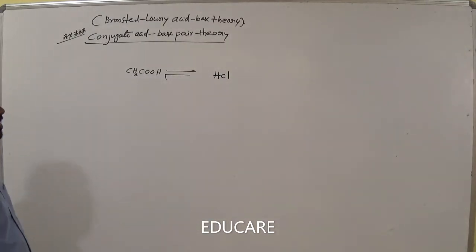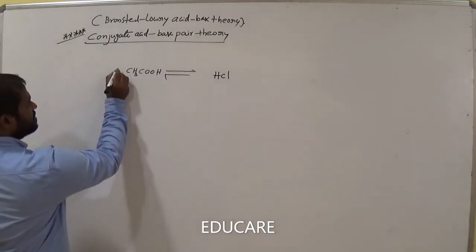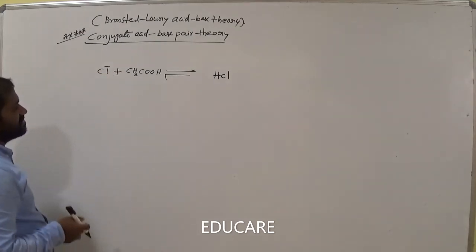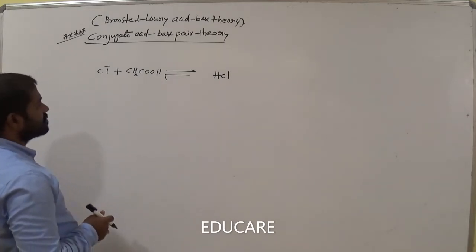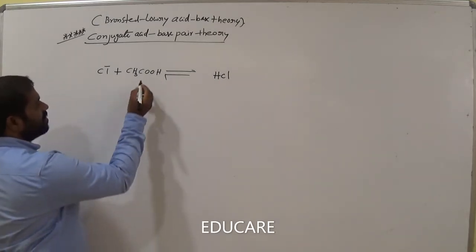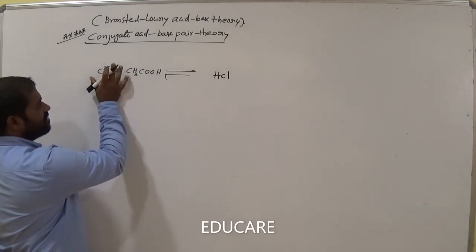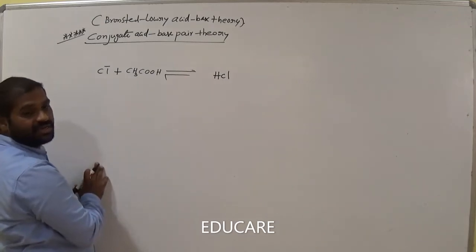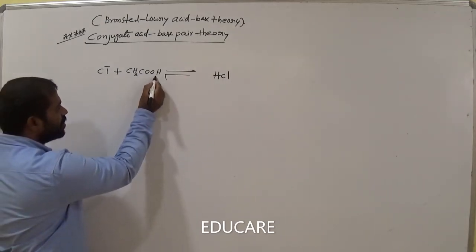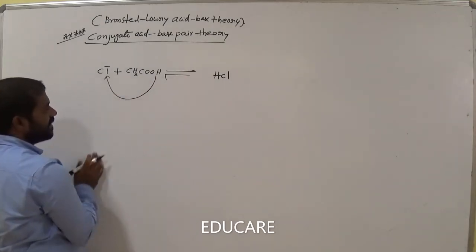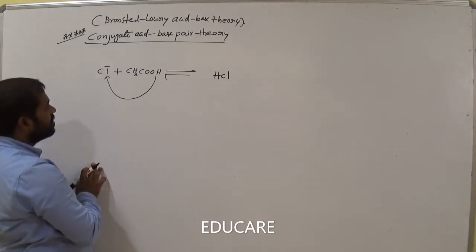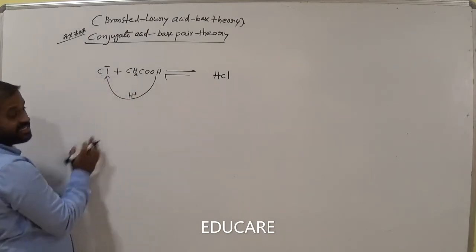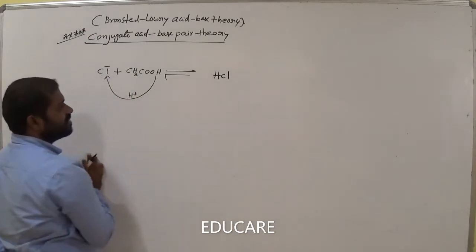CH3COOH is reversible with HCl, and on this side I would like to write Cl minus. Here it has hydrogen, so it can donate the proton to this. So Cl minus gains the H plus and becomes HCl.